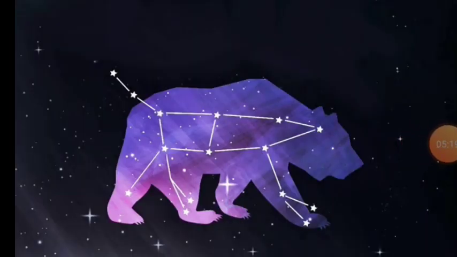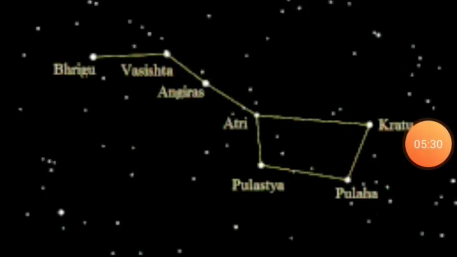This is the shape of a bear, so it forms the shape of the bear. That's why it's called the Big Dipper or the Big Bear. And these are the stars of the Saptarishi Mandal, or the seven stars which form the Saptarishi Mandal, as we call it in Hindi. Beyond this, as you can see, it has a tail, and at the tail you have the brightest star, which is known as Alioth, and this is the brightest star in the Ursa Major. So this is all about the constellations.